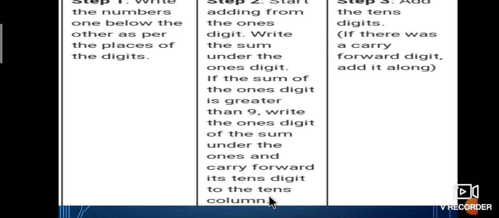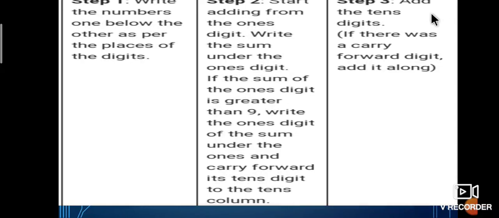Is it understood? When adding from the ones digit or unit digit, write the sum under the ones digit. If the sum of the ones digit is greater than 9, that means 10, 11, 12, 13, 14, and so on, then write the ones digit of the sum under the ones and carry forward the tens digit to the tens column.